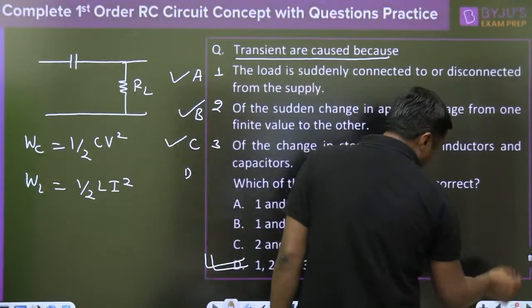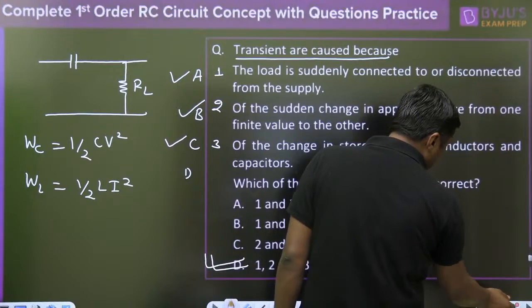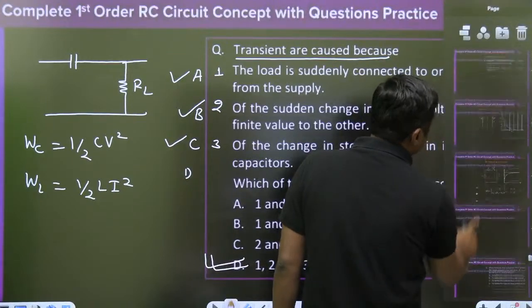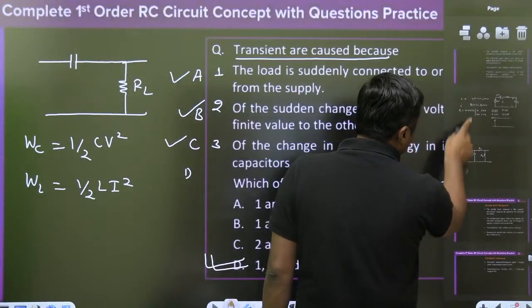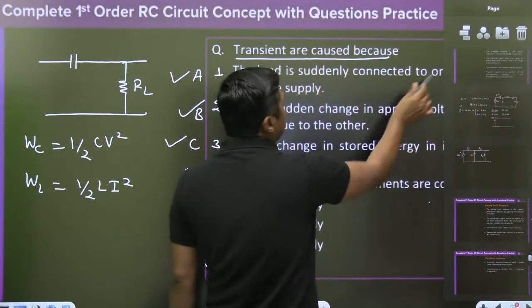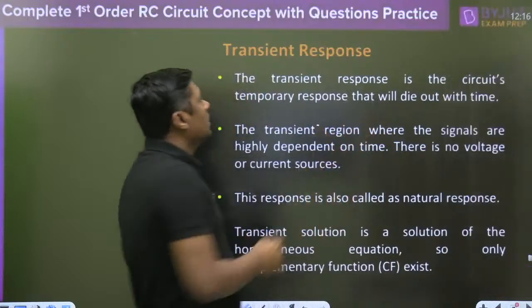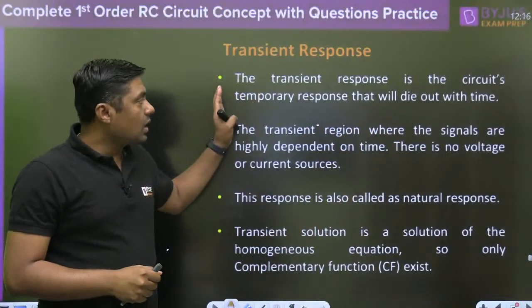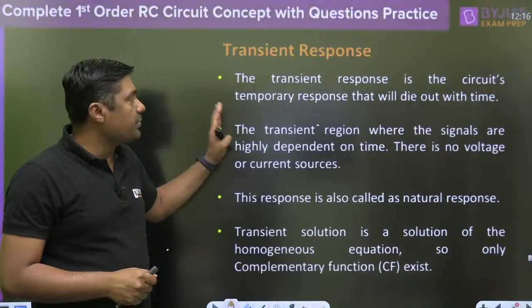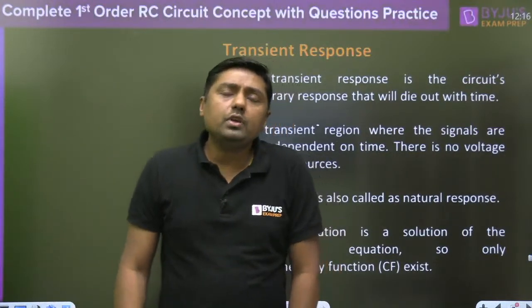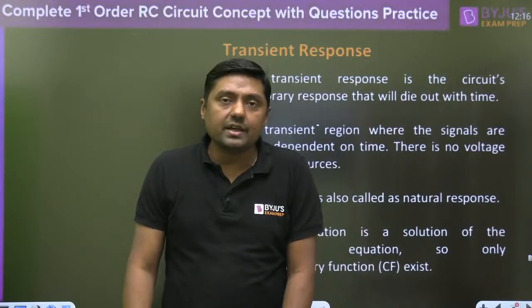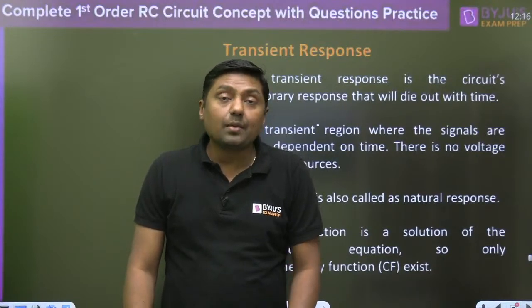So my dear friends, now watch this diagram again. This is the transient. Transient response is the circuit's temporary response, and that will die out with time. So when we are talking about the transient, always remember it is a temporary part.